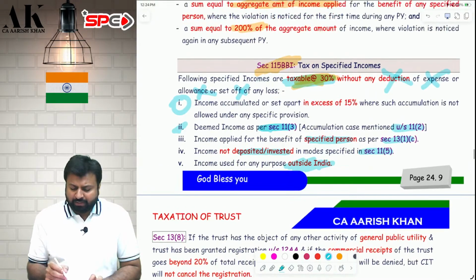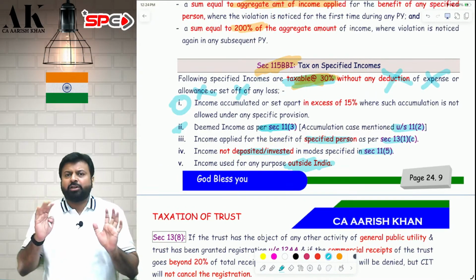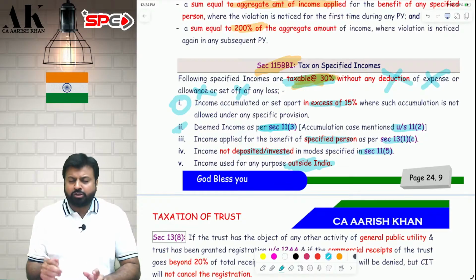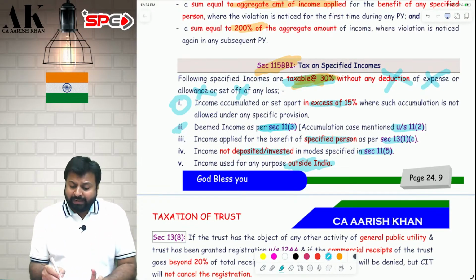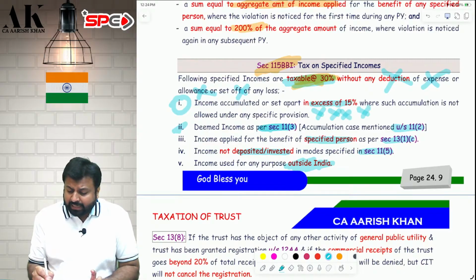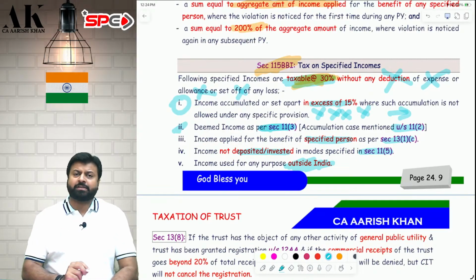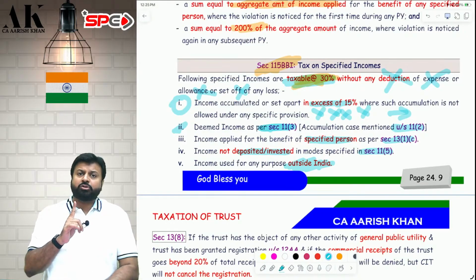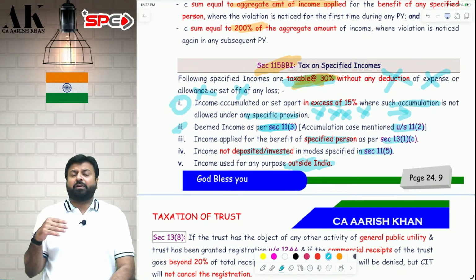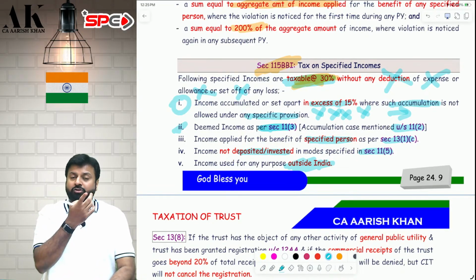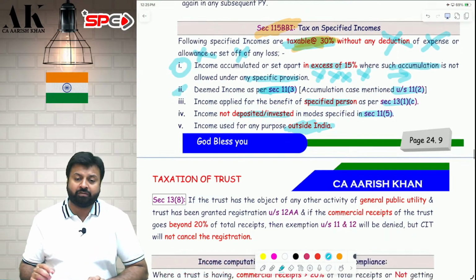Now coming to point number 1. Suppose 100 rupees is your income, 15% is flat exempt. What should you do with 85 rupees? 85 rupees you should apply for the objects of the trust. Now if you are applying 85 rupees for other than objects of the trust, that 85 rupees will also be subject to tax at 30%. So that 85 rupees should be applied for the objects of the trust. Such accumulation is not allowed under any specific provision. If you apply that 85 rupees for other than objects of the trust, that 85 rupees will also be subject to 30% tax. I hope it is clear to all of you.